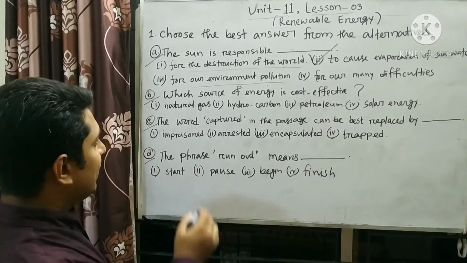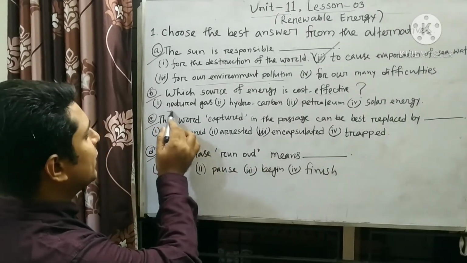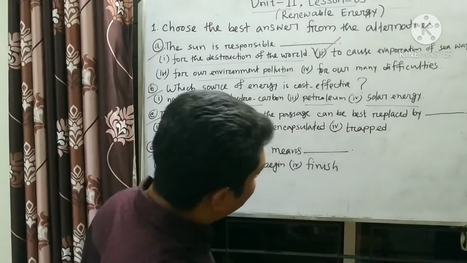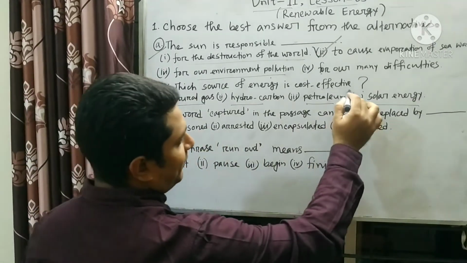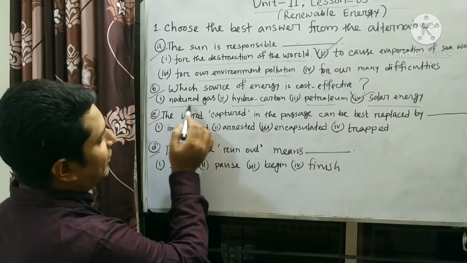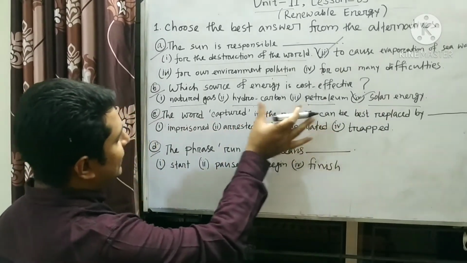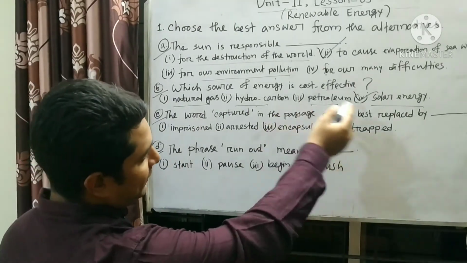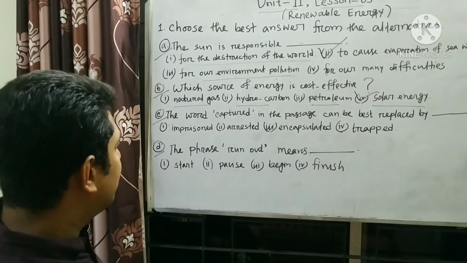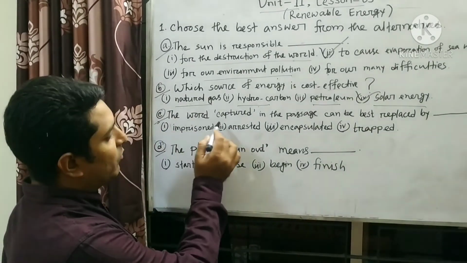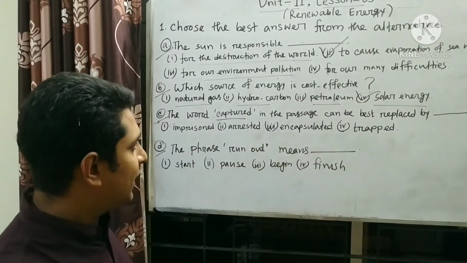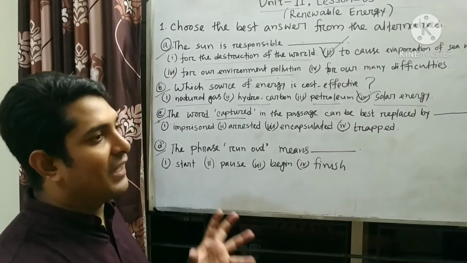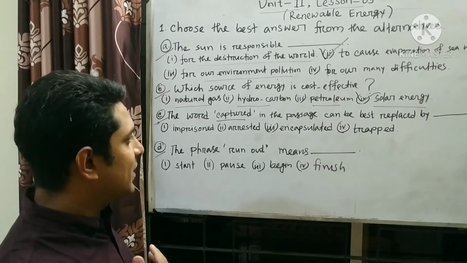There are 4 options. Number 1, natural gas, hydrocarbon, petroleum, and then solar energy. So definitely the answer is solar energy, because these 3, natural gas, hydrocarbon, and petroleum, are very costly. We mentioned in our passage that these are very costly. So the cost effective one is solar energy. Then we have number 3, the word captured. I mentioned earlier, captured means catch. That means a kind of trap. We have to collect the heat or energy.